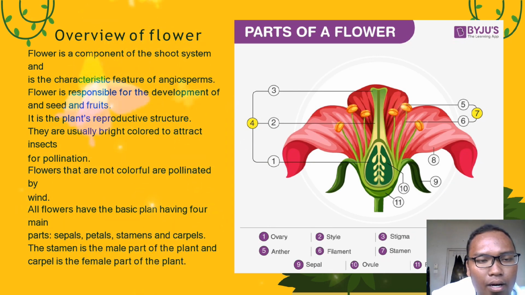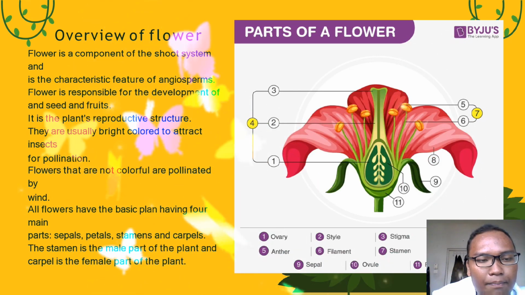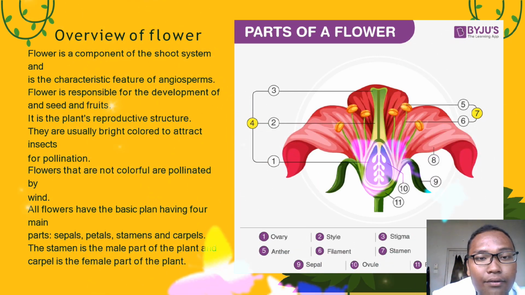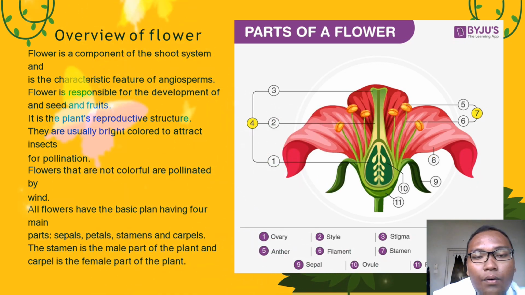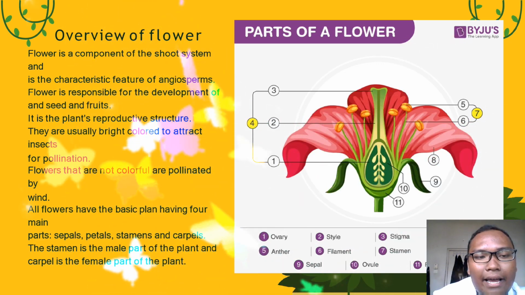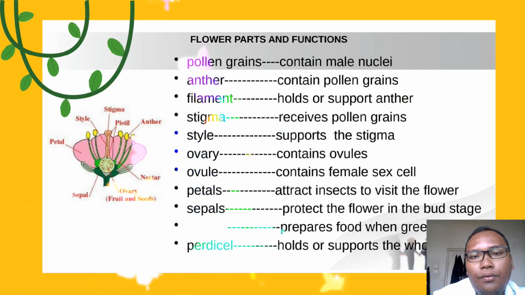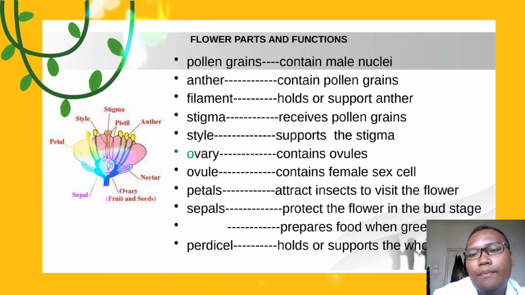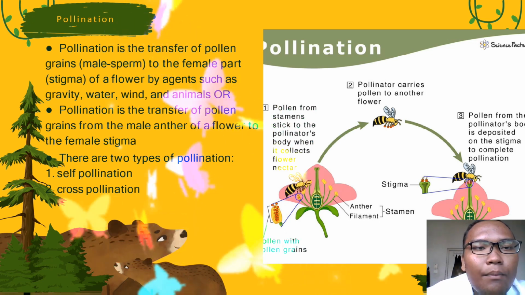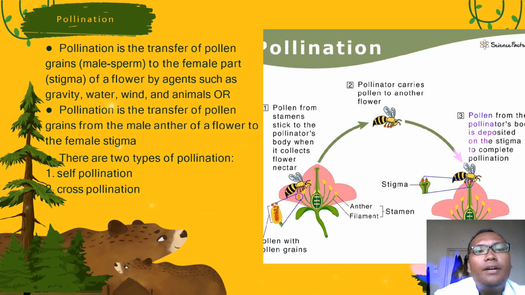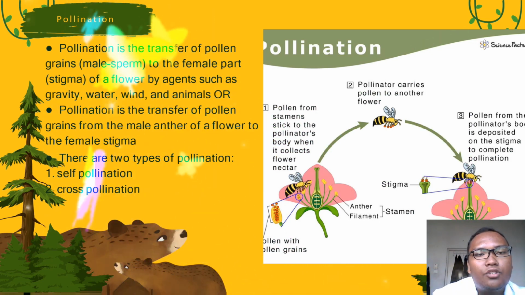Some flowers are not colorful and are pollinated by wind, while the color of other flowers is to attract insects for pollination. Flower parts and function. Pollen grains contain a nucleus, the anther contains pollen grains, the filament holds and supports the anther, the ovary contains ovules, and ovules contain female sex cells. Pollination is the transfer of pollen grains to the female parts of a flower by agents such as gravity, wind, water, and animals.